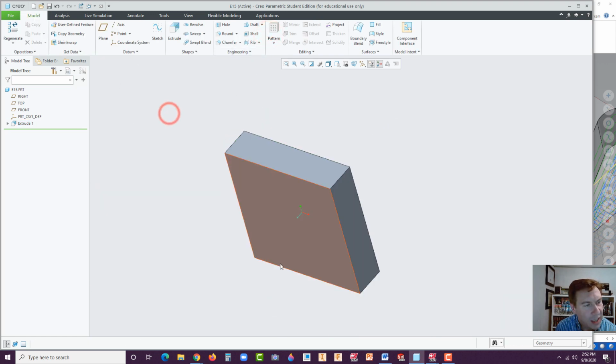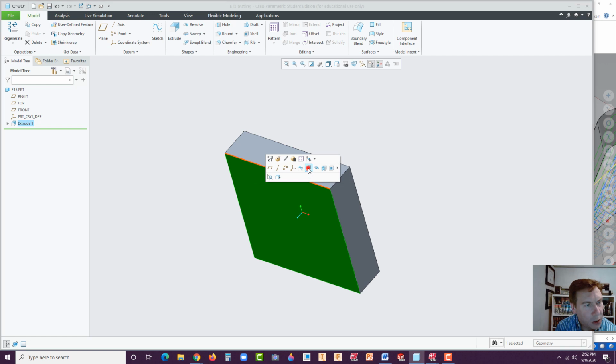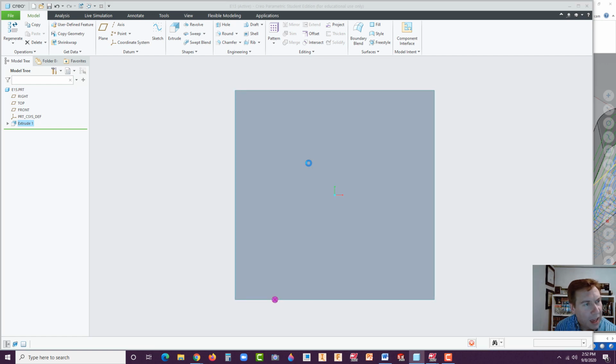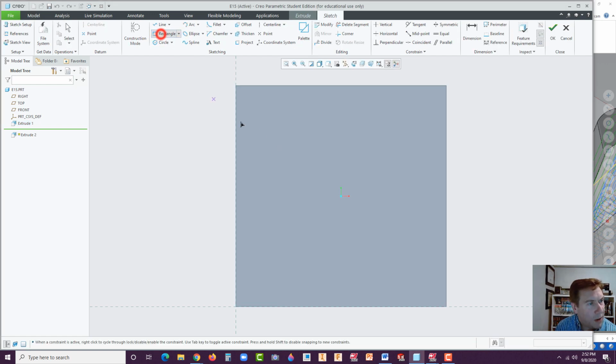Hit the green check. Select this front face, go to Extrude again, and we're going to put in a rectangular pocket right there. Middle click. Let's go to the circle tool, a nice circle right here, middle click, and let's put some dimensions in on here.